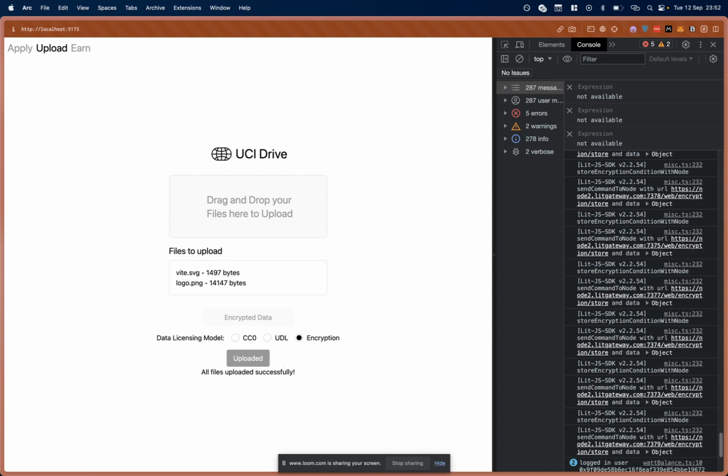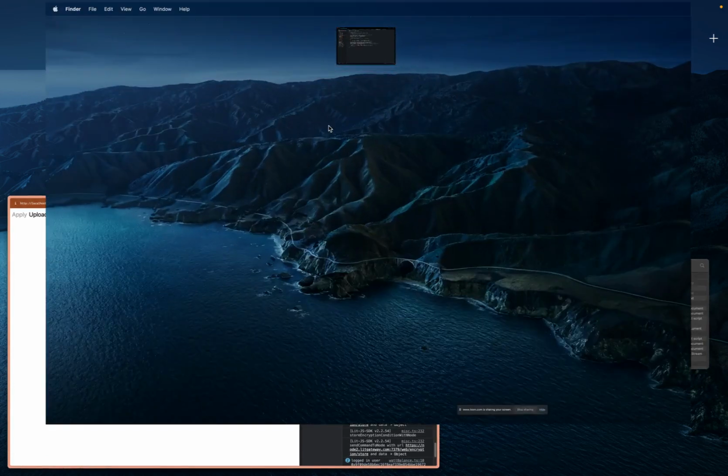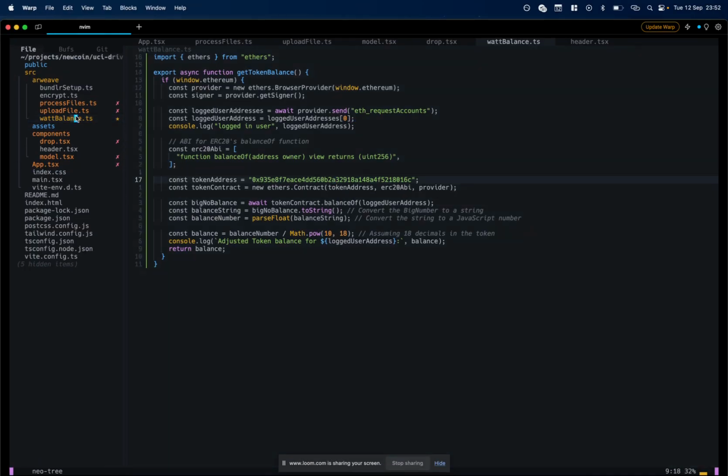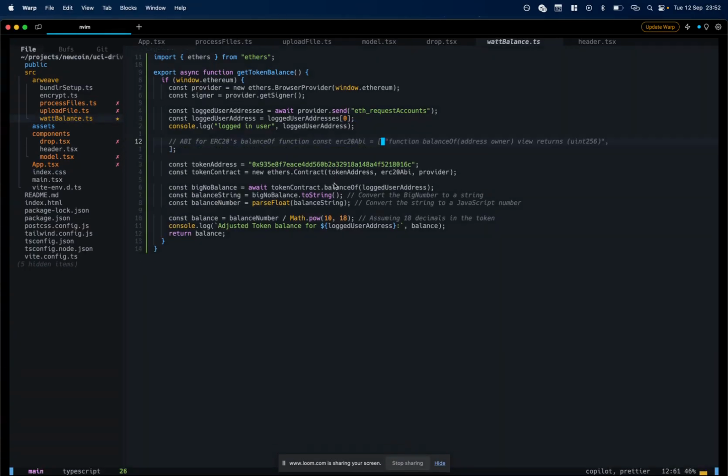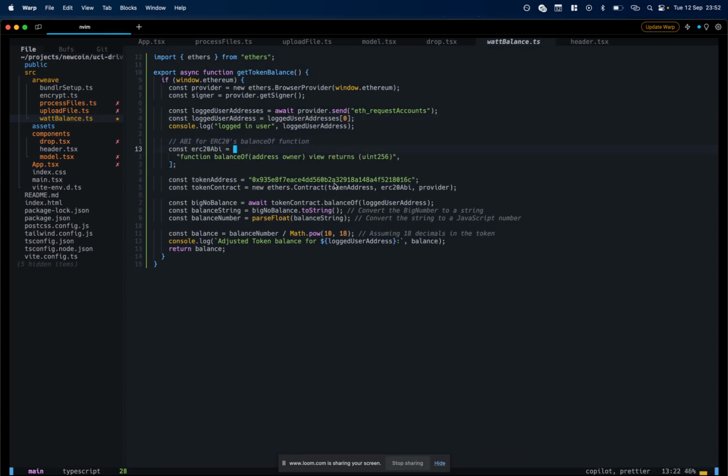I want to just quickly show you the code. I know this is getting a bit long, so I'll make it quick. What we're doing there is the watt is translated through an ERC20 token. This is a collection of different inputs from a variety of sources that are then amalgamated through AI in order to determine the creative output of